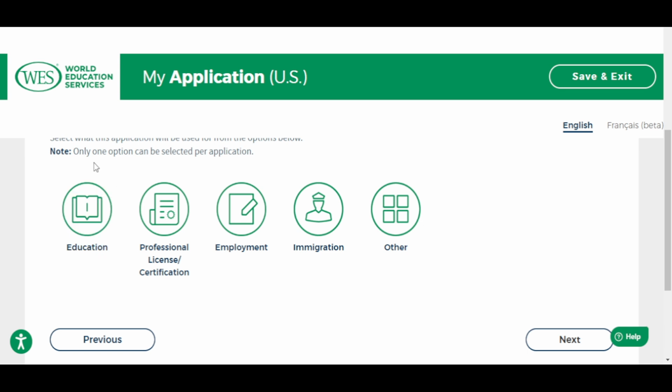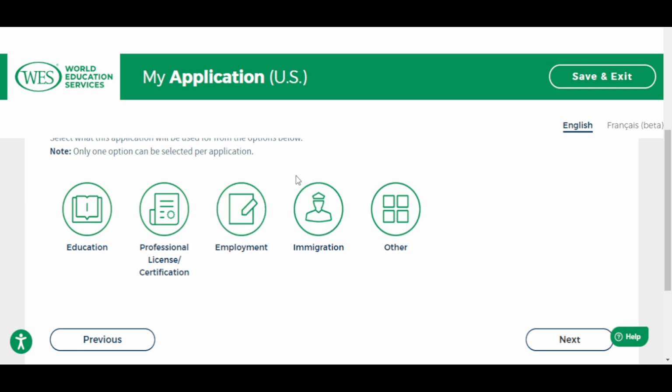If you are going to study, you click here. See, these options are in all the countries. Either you select Canada or New Zealand or US, you will still see all these options on your page. So it's either you select education if you are going to study in another country, or you select employment if your employer is asking you for your evaluated result or your qualification.